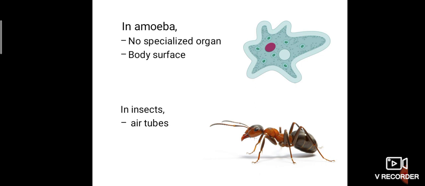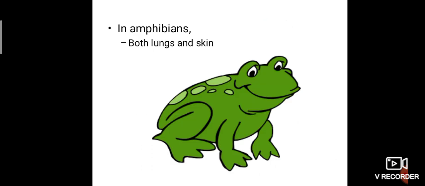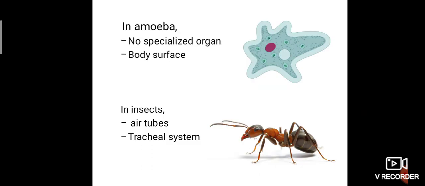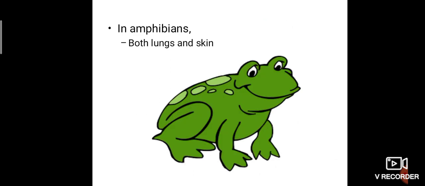If we take insects, they have small air tubes on the sides of the body, called the tracheal system. Like our trachea has cartilaginous rings, they have air tubes present on the sides of their body. The tracheal system is the specialized organ instead of lungs, through which gaseous exchange takes place. Here in amoeba, with the help of the surface of the body, gaseous exchange takes place.